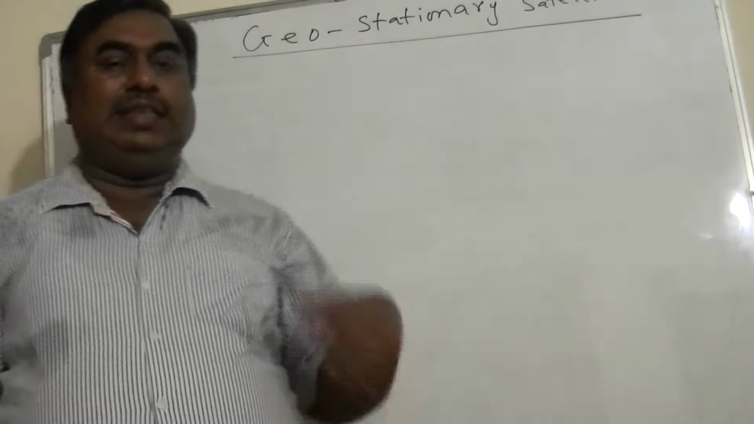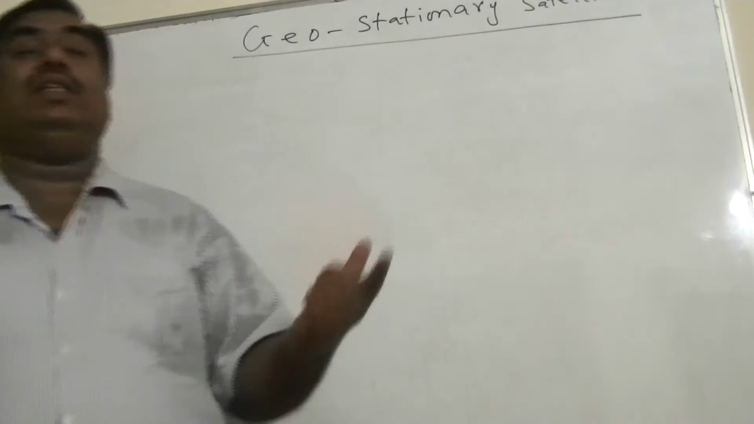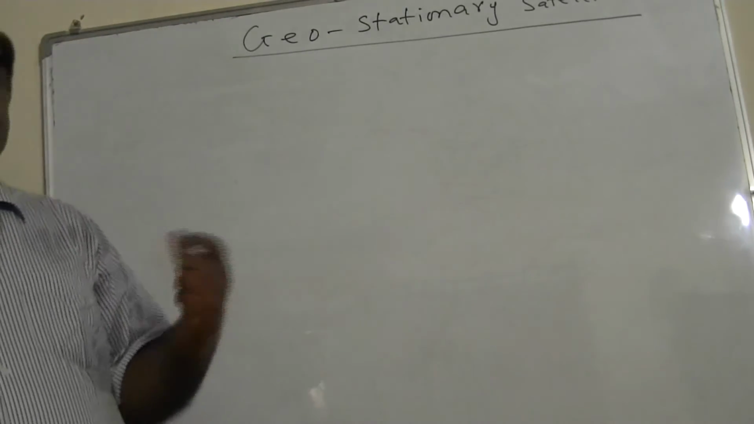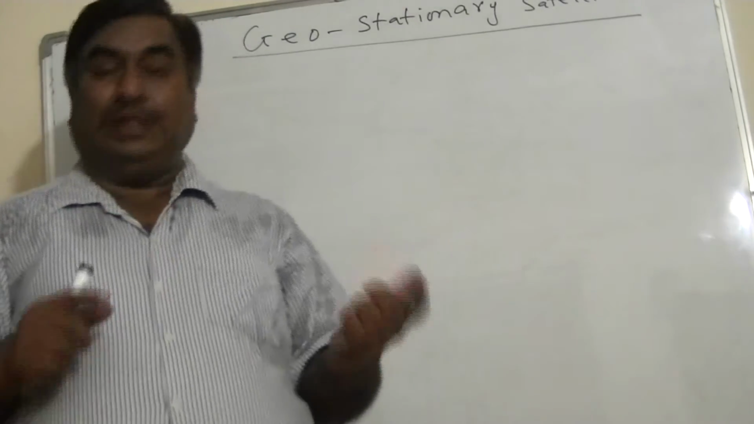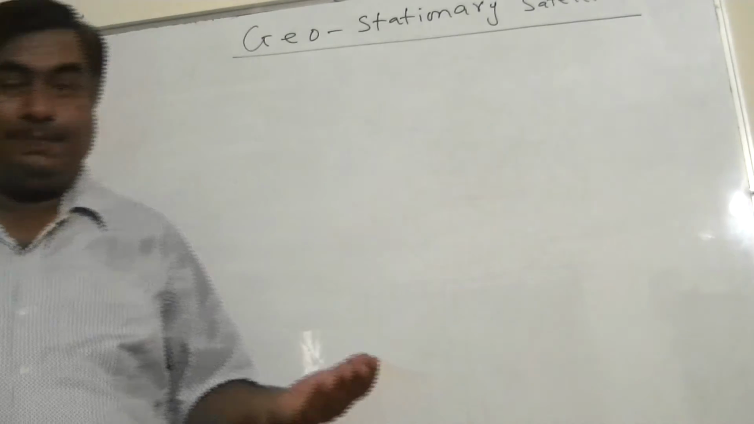What are the properties? The first property, of course, is they move in the same direction as the Earth moves. That's from west to east. That's why they seem to be stationary. When the Earth moves, they also move in the same way. They have the same angular speed.